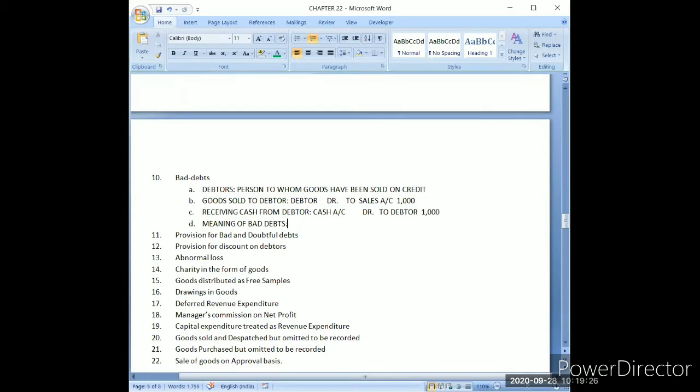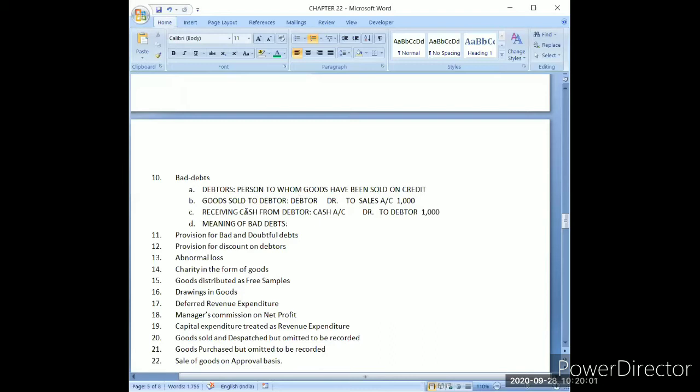Yes, the debts which cannot be recovered. So if I am not able to recover any amount of debt, will it be a loss for me or a profit for me? Obviously, it will be a loss for me. So are losses to be debited or credited in the journal entry?